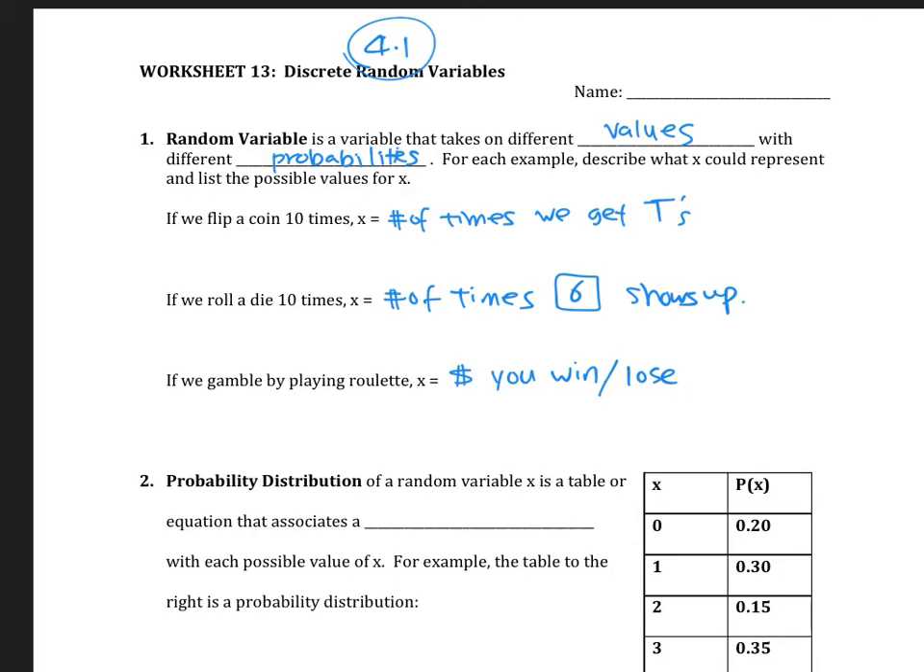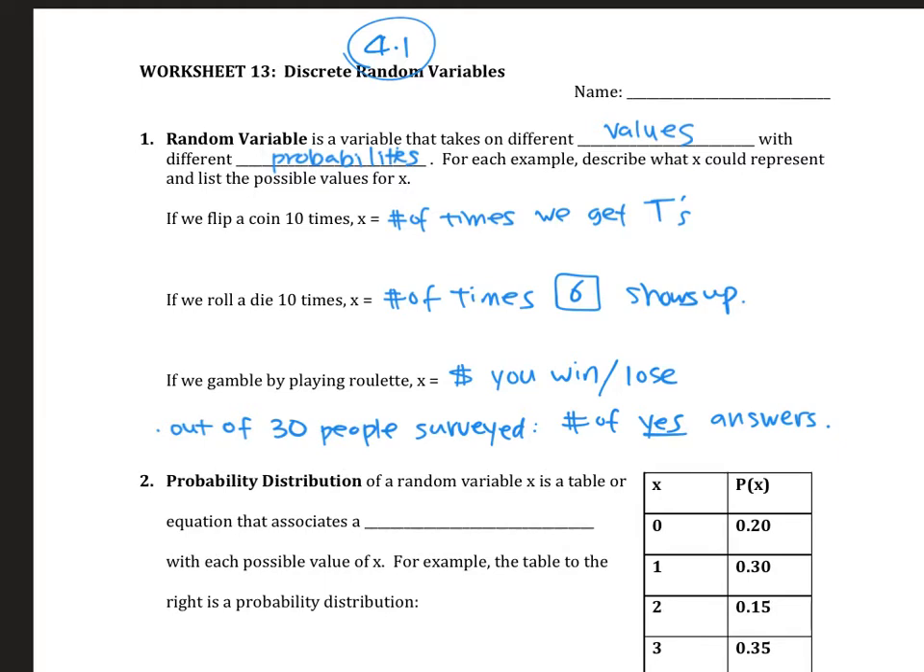I could also say, if you survey 30 people and ask some sort of yes/no question, then out of the 30 people surveyed, x could be the number of yes answers. It's possible that everyone answers yes, or that nobody answers yes, and anything in between. So these are all examples of random variables.